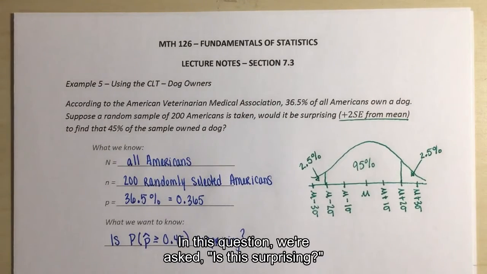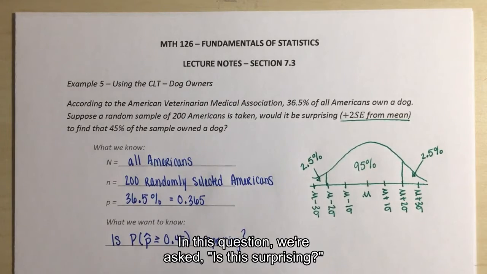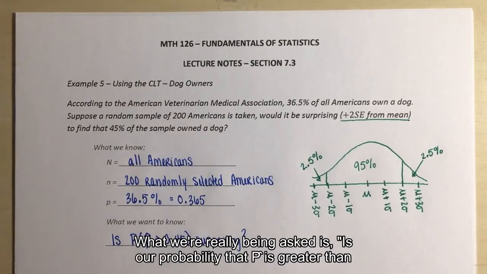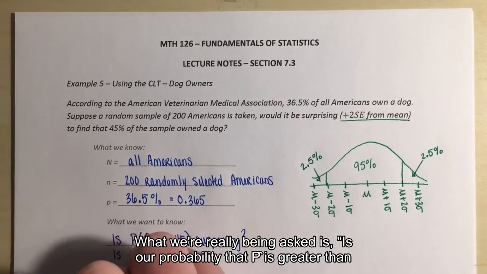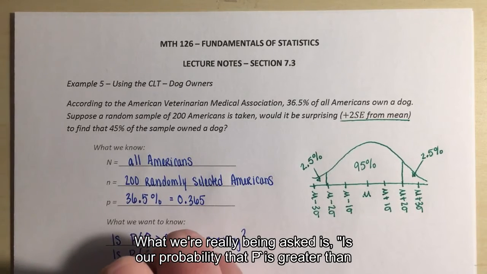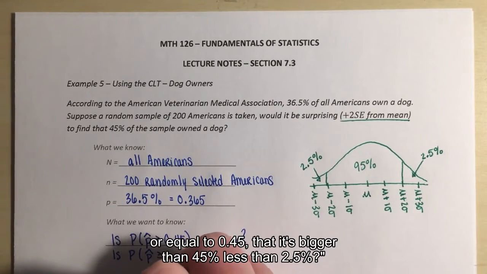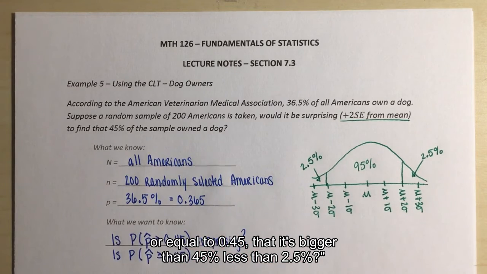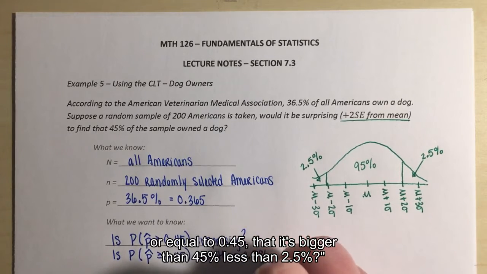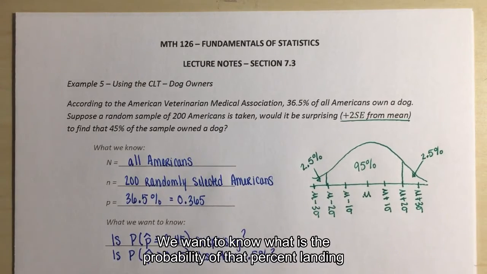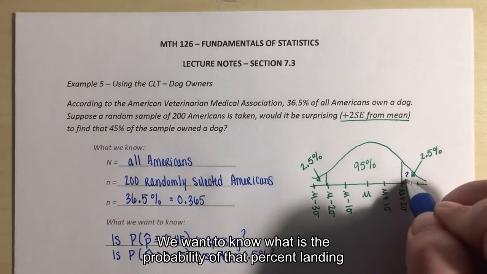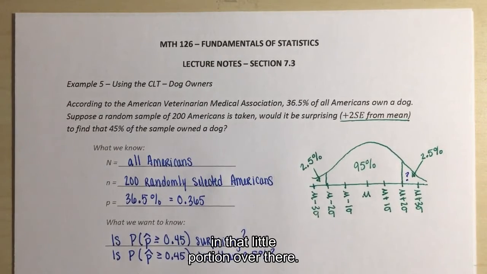So in this question, we're asked, is this surprising? What we're really being asked is whether the probability that p hat is greater than or equal to 0.45, that it's bigger than 45%, is less than 2.5%. We want to know the probability of that percent landing in that little portion over there.